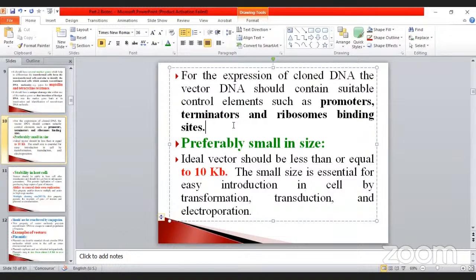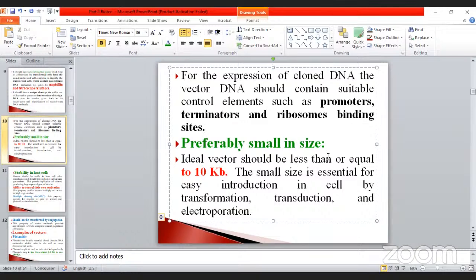AUG is a starting codon during protein biosynthesis. But in this category, what happened? There is a promoter. Likewise, the terminator is also there. Not only that, a ribosome binding site is also there. These three things are very, very important, just like in the translation process.